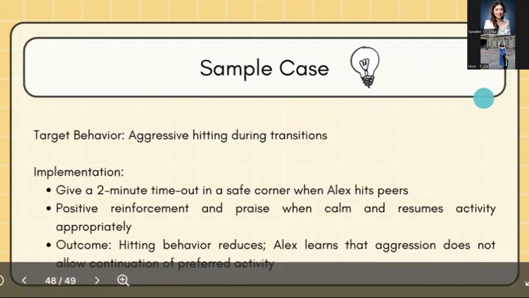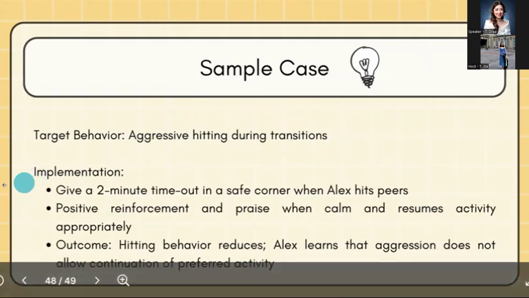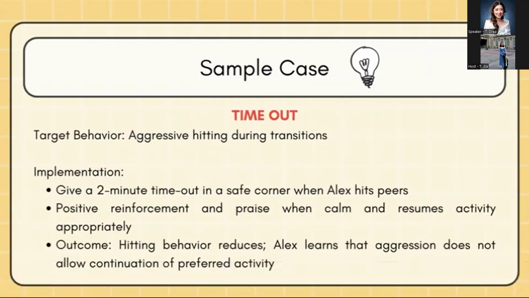For the last one, aggressive hitting during transition. Here is the answer. We give a 2-minute timeout in a safe corner. And then positive reinforcement and praise when the child is calm, and we resume the activity appropriately.